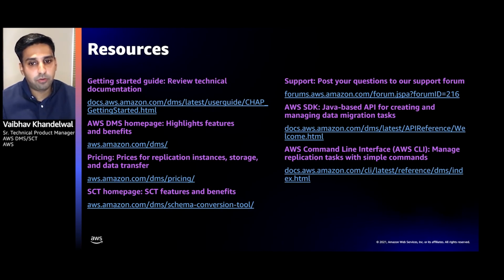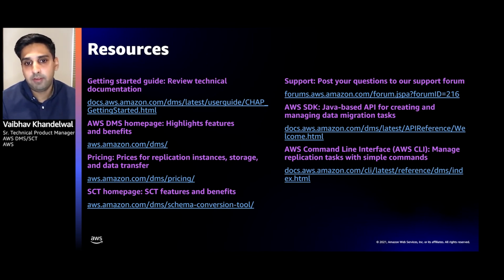Here are some of the resources. You can go to these links as listed on the slide. There is a very good resource that can help you get started with DMS or SCT, how you can use those services. It can also highlight some of the features that you might find helpful depending on the type of database engine that you are trying to move from on-premises to AWS. You can also find some of our support resources, where you can read some forums and blogs on specific use cases that DMS and SCT support.